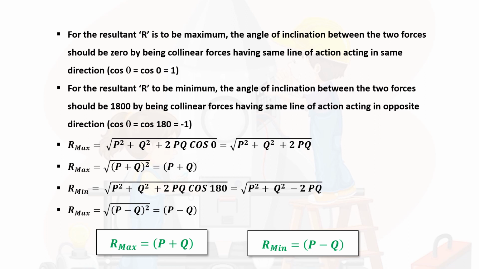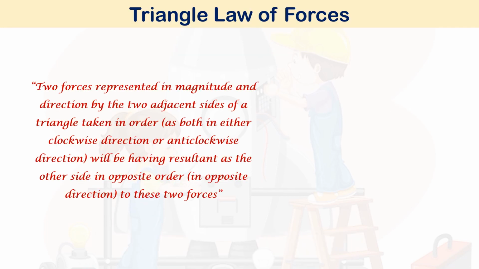There are a lot of other inferences we can make from this parallelogram law of forces, but for the time being I'm stopping here. We can jump into another law. This is the triangle law of forces. Two forces represented in magnitude and direction by the two adjacent sides of a triangle taken in order, either clockwise or anti-clockwise, will have the resultant as the other side in opposite order.